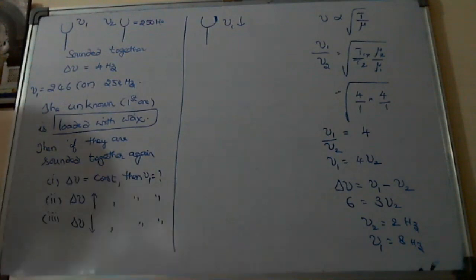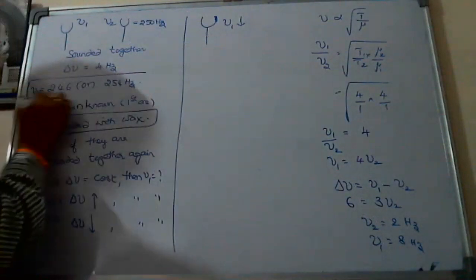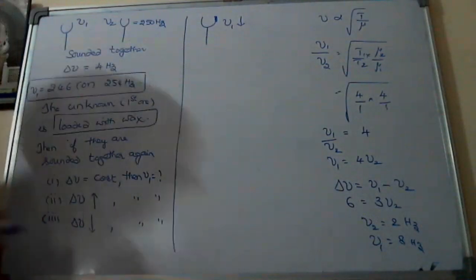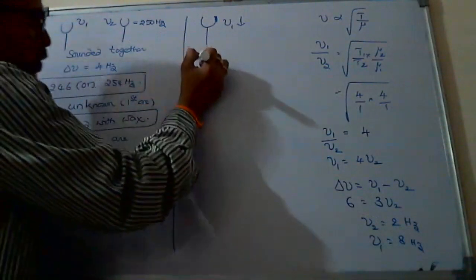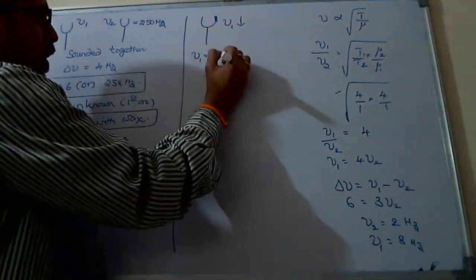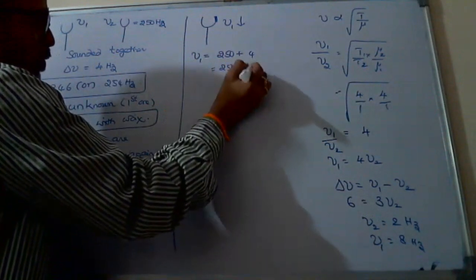So if I see here, from the given question, first time you said it may be either 246 or 254. How you said: maybe nu1 is equal to 250 plus 4 or 250 minus 4.